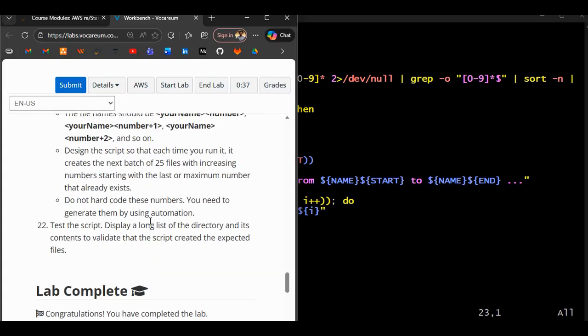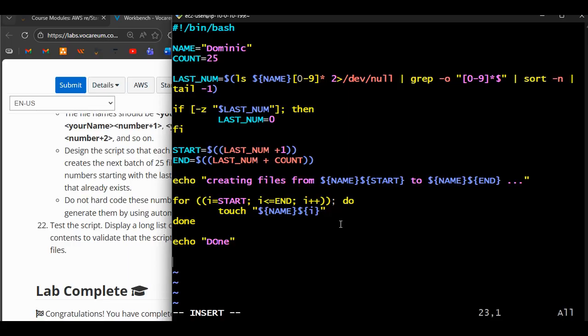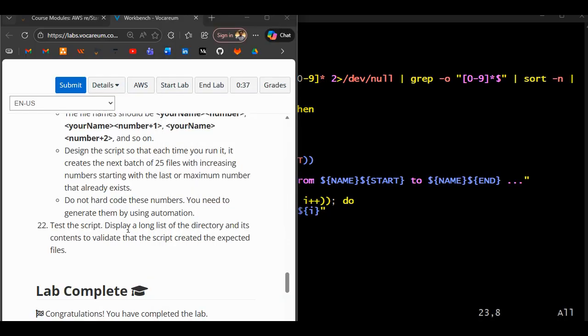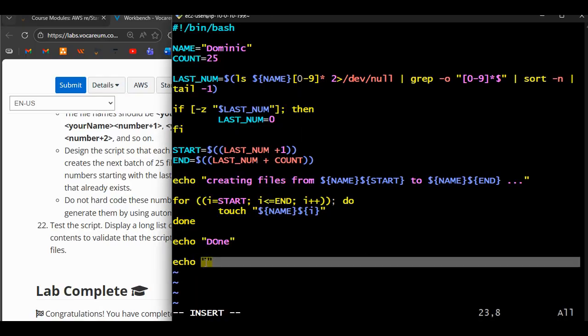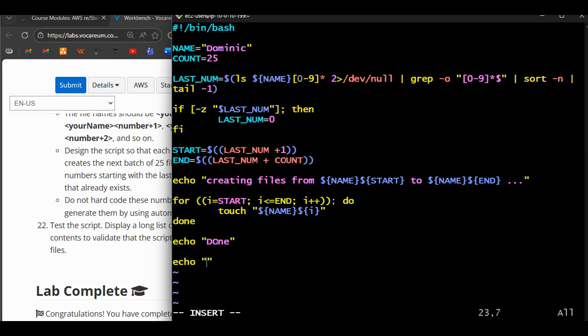We have to test the script now, so display a long list. To do that, we may just want to fancily say echo the directory list, right? So we are supposed to display a list of directories, so before it does that, say echo directory contents, or lists, right?